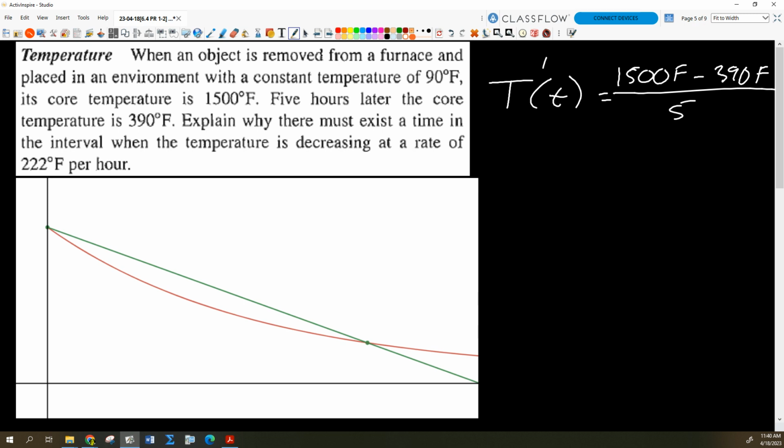And that works out to be, I believe, 222, right? It's got to be. So what's that give us? 1110 divided by 5. Yeah, it's 222. So therefore, it has to happen. There has to be at least one place where that happens.